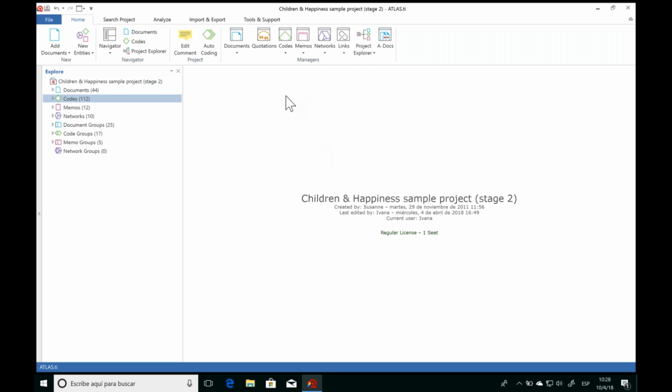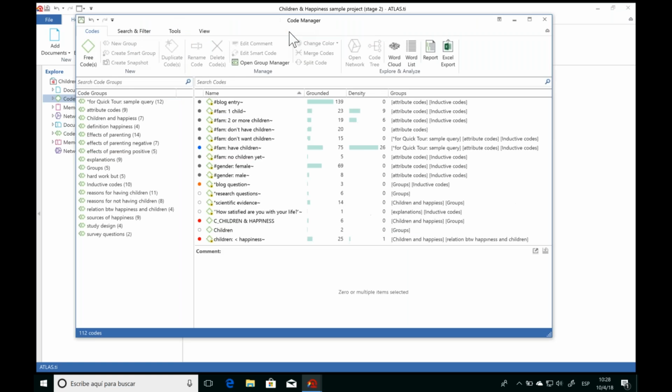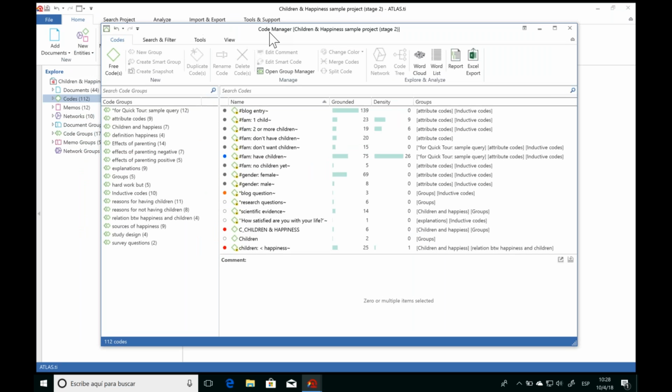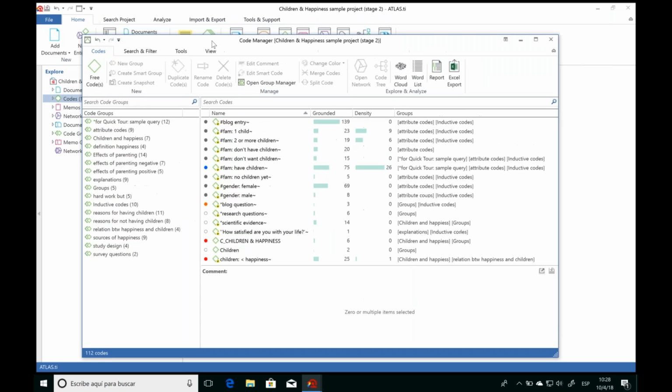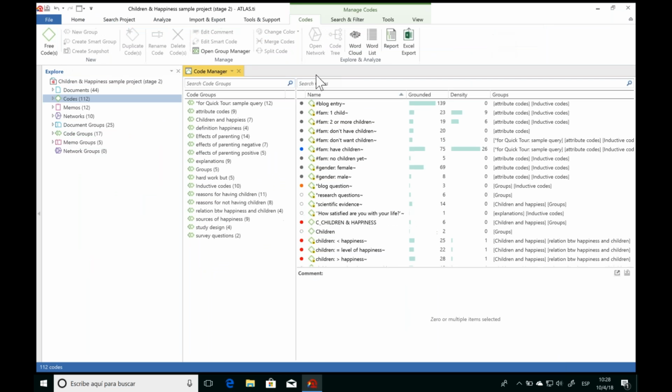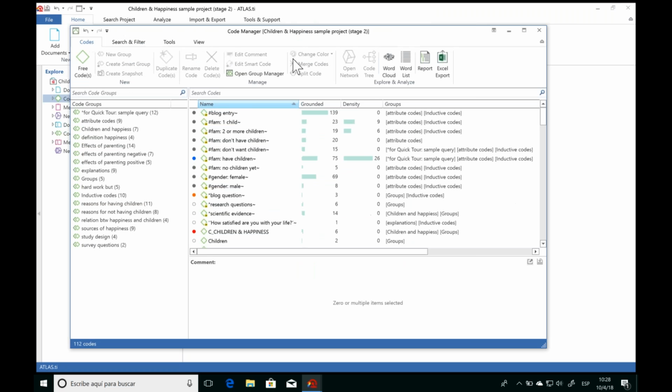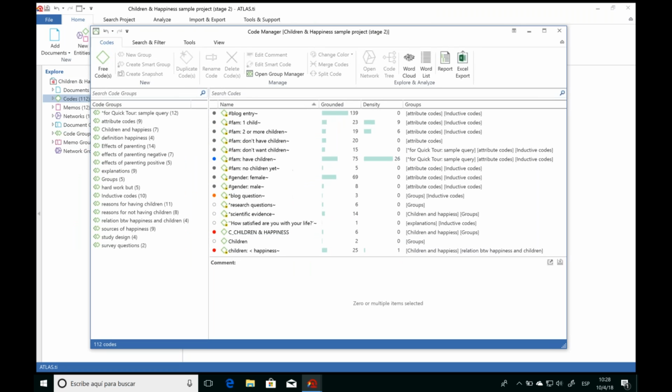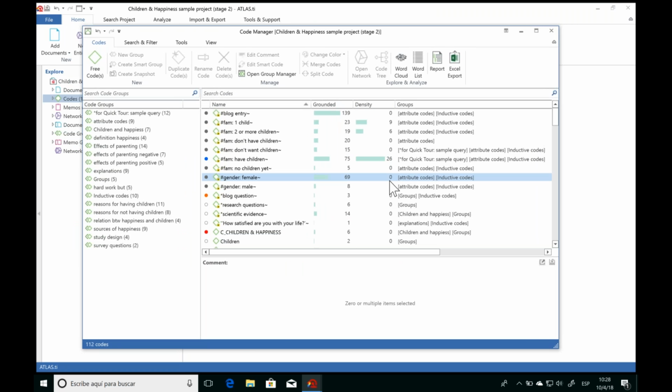So to do this kind of work, we're going to open the Codes Manager. So under the Home tab, you'll find the managers of each of the main entities of the project. And so let's take a look here. To work with the codes, I just now opened the Code Manager, and ATLAS.ti has opened it as a separate window. But it's also worth keeping in mind that with any of the windows here, you have the option to always dock it in the main window, so it's just like a tab like we've been seeing up until now. Or you can float it. And this goes for any of the windows in ATLAS.ti, so you can always work in whatever way you prefer.